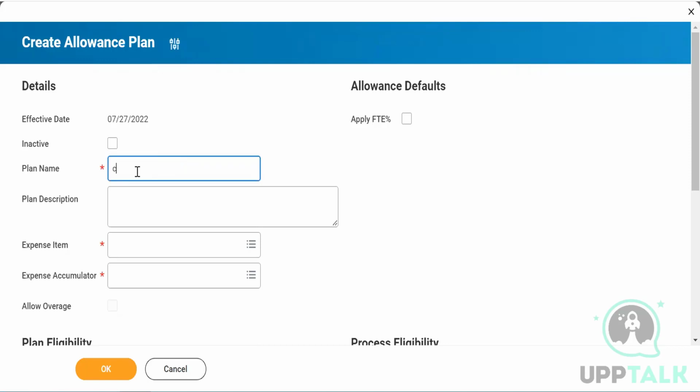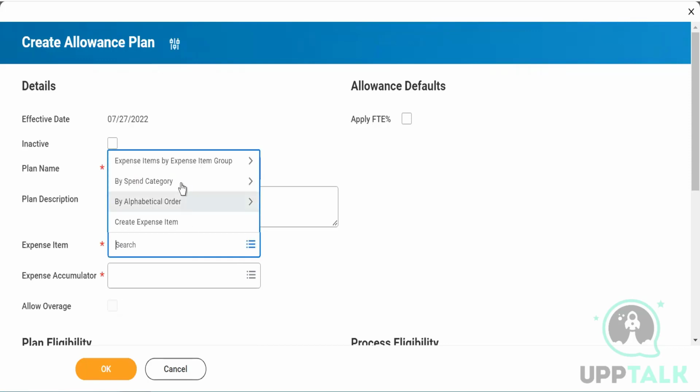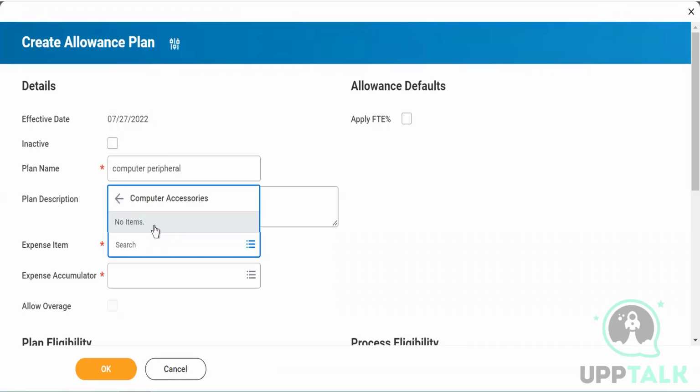Let's say I need some computer peripheral like my mouse that was not working and I bought it by myself, and you have to reimburse. So again, you have to go into this section, see if that is available. See computer accessories, right? There is no item in that because it has not been configured, but in real time, you will see that value coming up here.